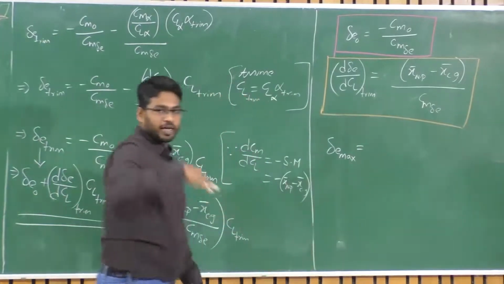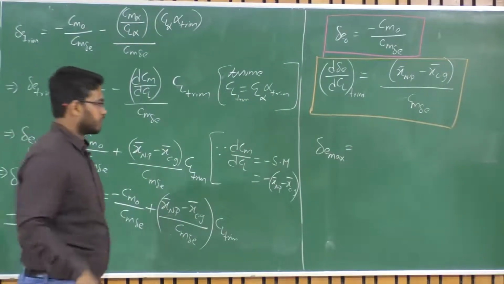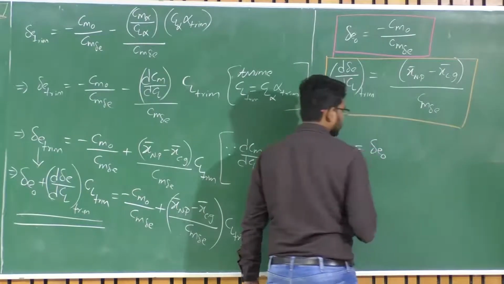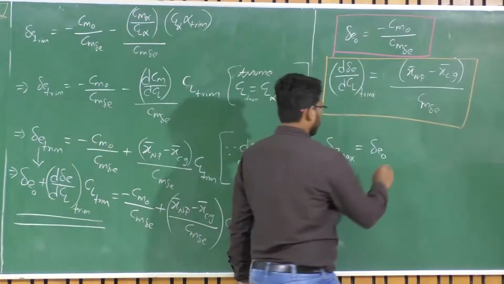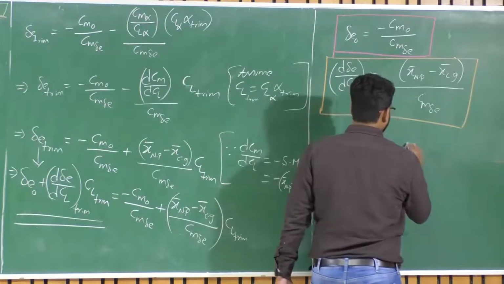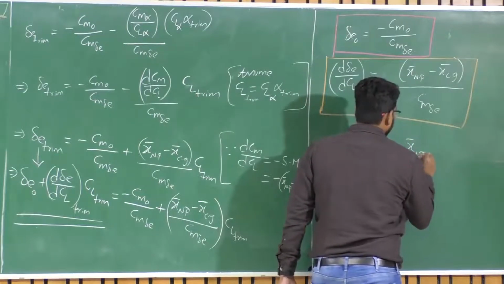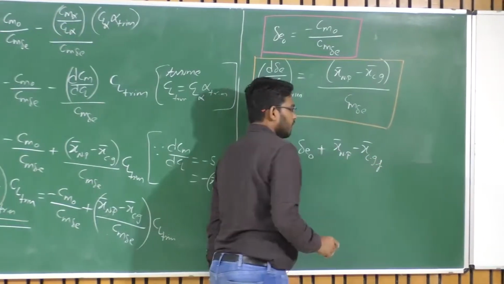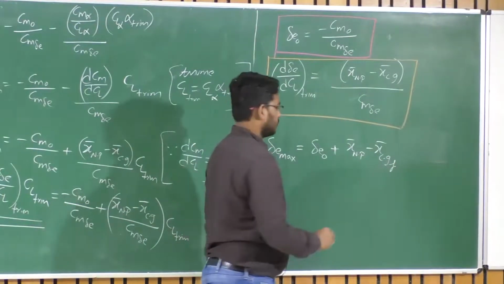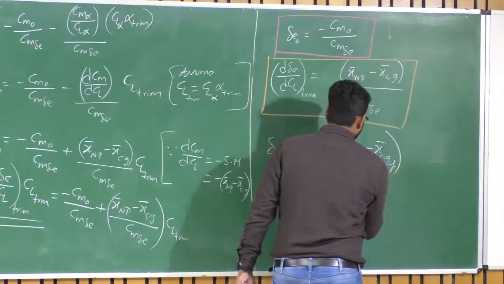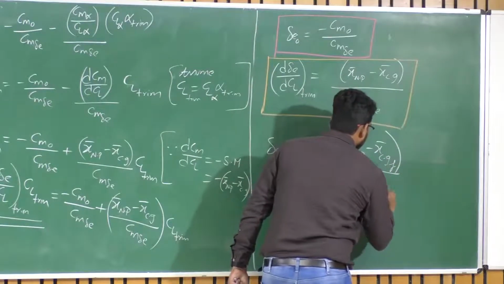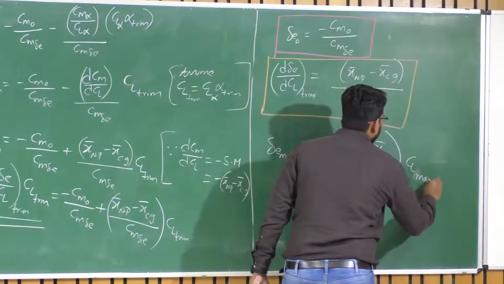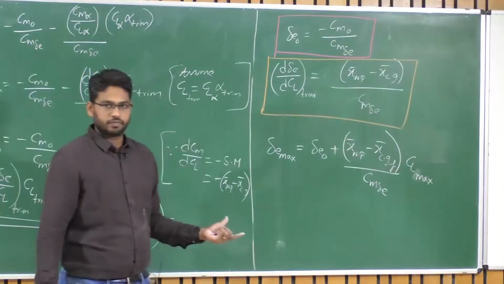Delta E max here is the maximum upward deflection, right, negative deflection, equals delta E naught, right, plus x bar NP minus x bar CGF upon Cm delta E times CL max. CGF talks about the most forward CG location, okay. Now you are trimming your aircraft at maximum CL.